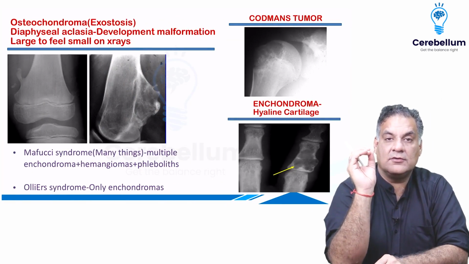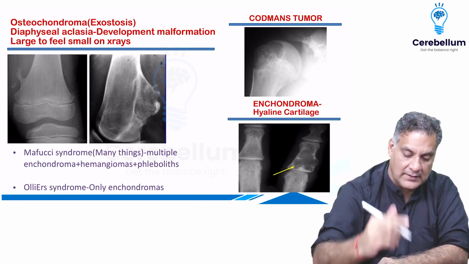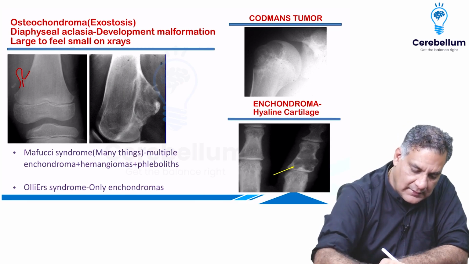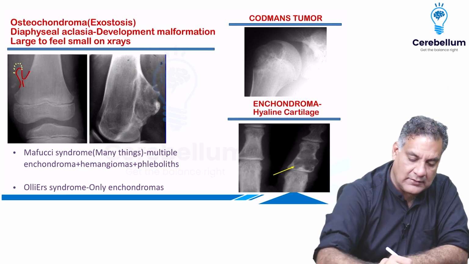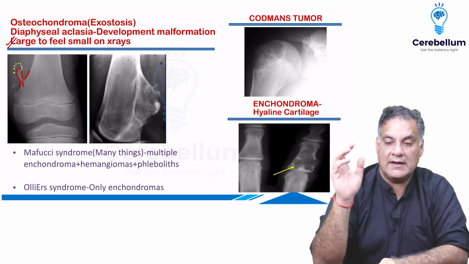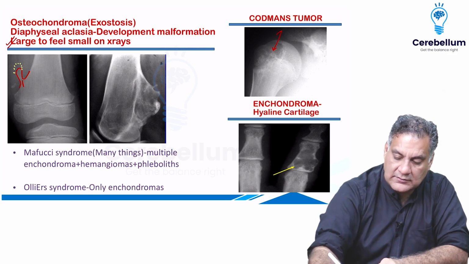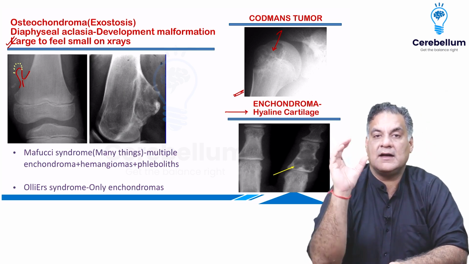All right. Osteochondroma or exostosis, it is not a tumor, it's a developmental abnormality. It grows away from the joint, has a covering of cartilage over it. So large to feel, small on X-rays. All right. This is osteochondroma. Then you have epiphysis with calcification, called Codman's tumor. If you have a tumor of bones of hand and feet, chondroma, there is hyaline cartilage in it.